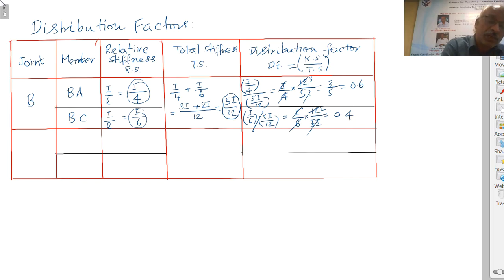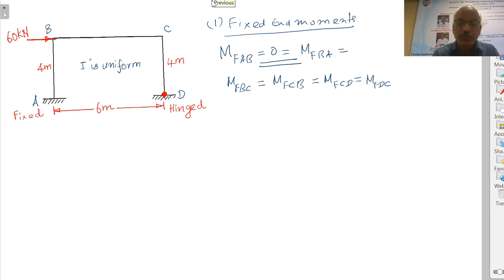Right. Now coming to joint C, next is joint C. You got member CB and CD. You got two members. Now coming to CB and CD, the relative stiffness for the member CB is I by 6.